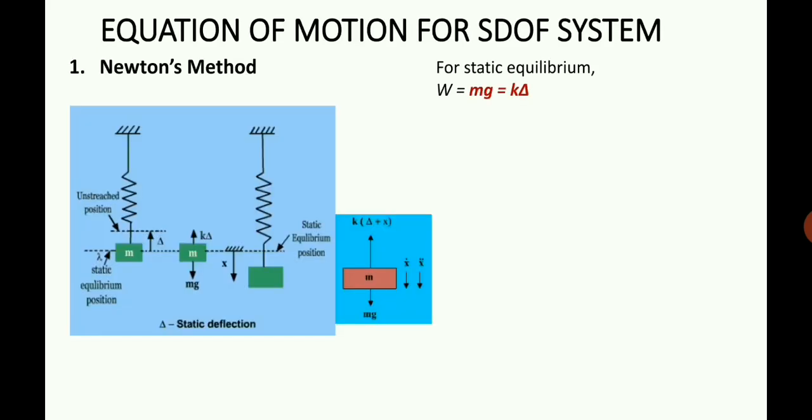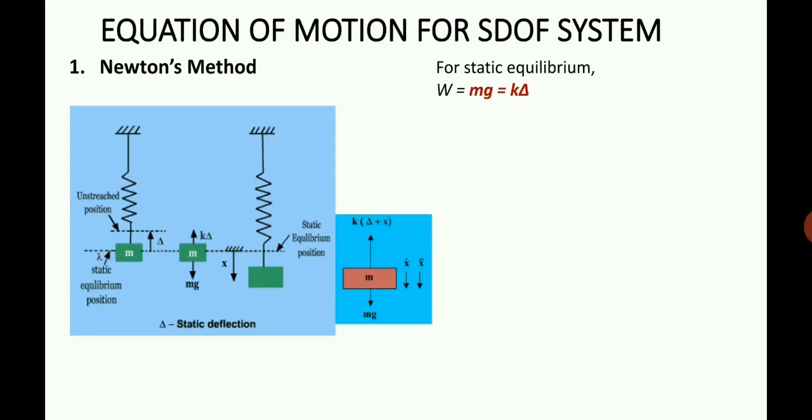There are many methods by which you can find out the equations of motion. The first one is Newton's method. Newton's method is also called the equilibrium method. So we are finding out the equation of motion by considering the equilibrium of the given system.